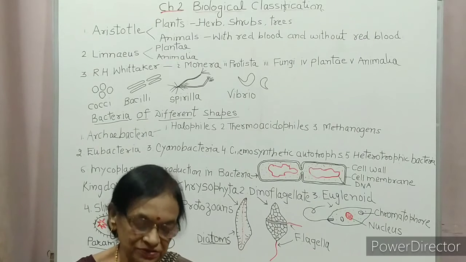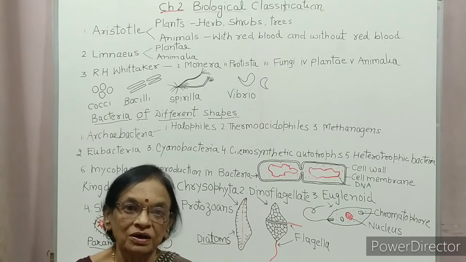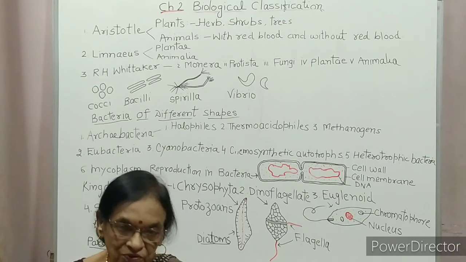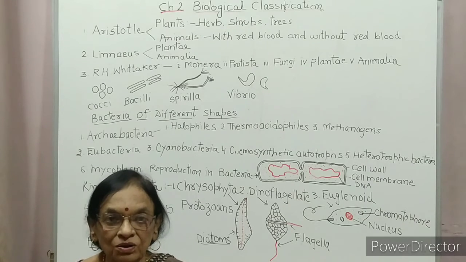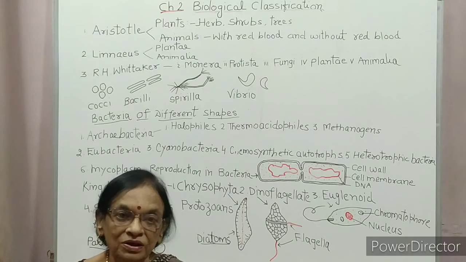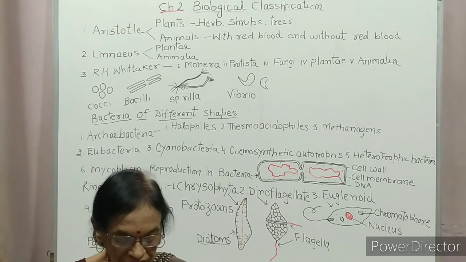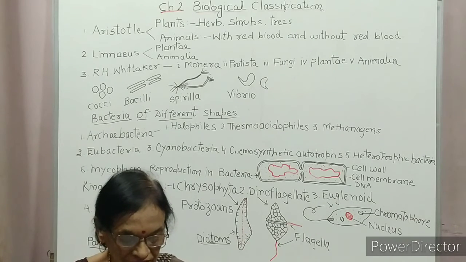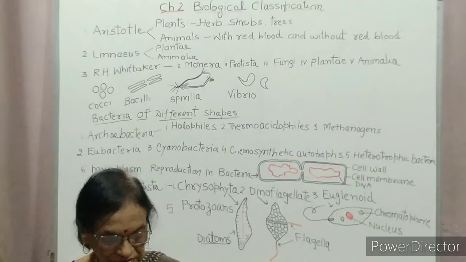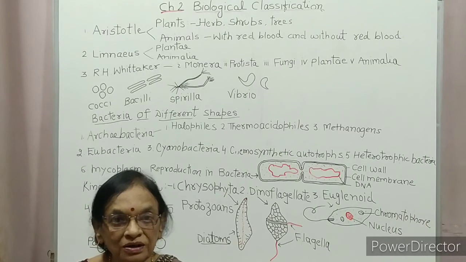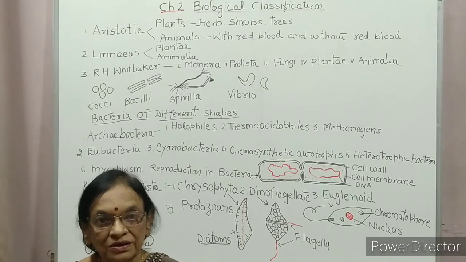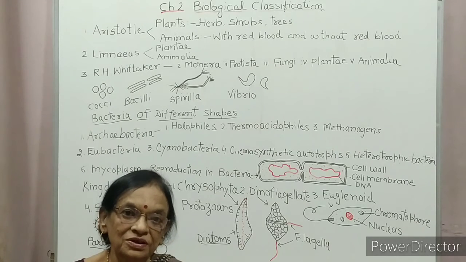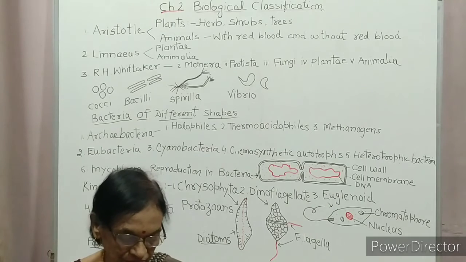Amoeboid protozoans are like amoeba having pseudopodia. These pseudopodia are for locomotion and for engulfing the food. Marine forms have shells on their surface. Some are parasites like Entamoeba histolytica. It causes dysentery in humans.